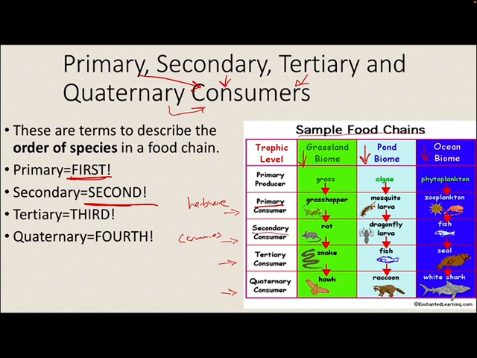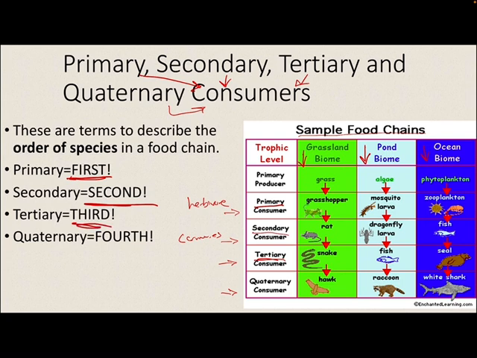Your tertiary consumer is also a carnivore. It eats the rat. So it gets its energy from the rat. Snakes don't eat grasshoppers typically, and snakes certainly don't eat grass. They eat rats. They have to eat other animals like that. So they are considered the tertiary consumers because they are the third consumers in this food chain.